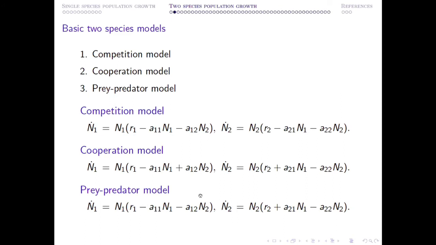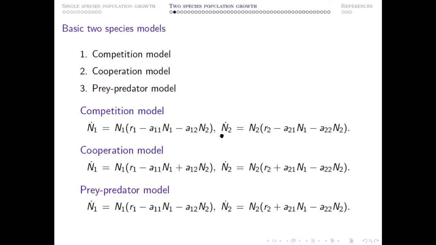And in the prey-predator case, once N1 interacts with N2, there is a decline in N1 and there is an increase in N2 when this interaction N1 N2 comes into the picture. So this is the concept that N2 is the predator and N1 is the prey. That means N2 gives a negative feedback to the prey, and N1 provides a positive feedback to the predator population.